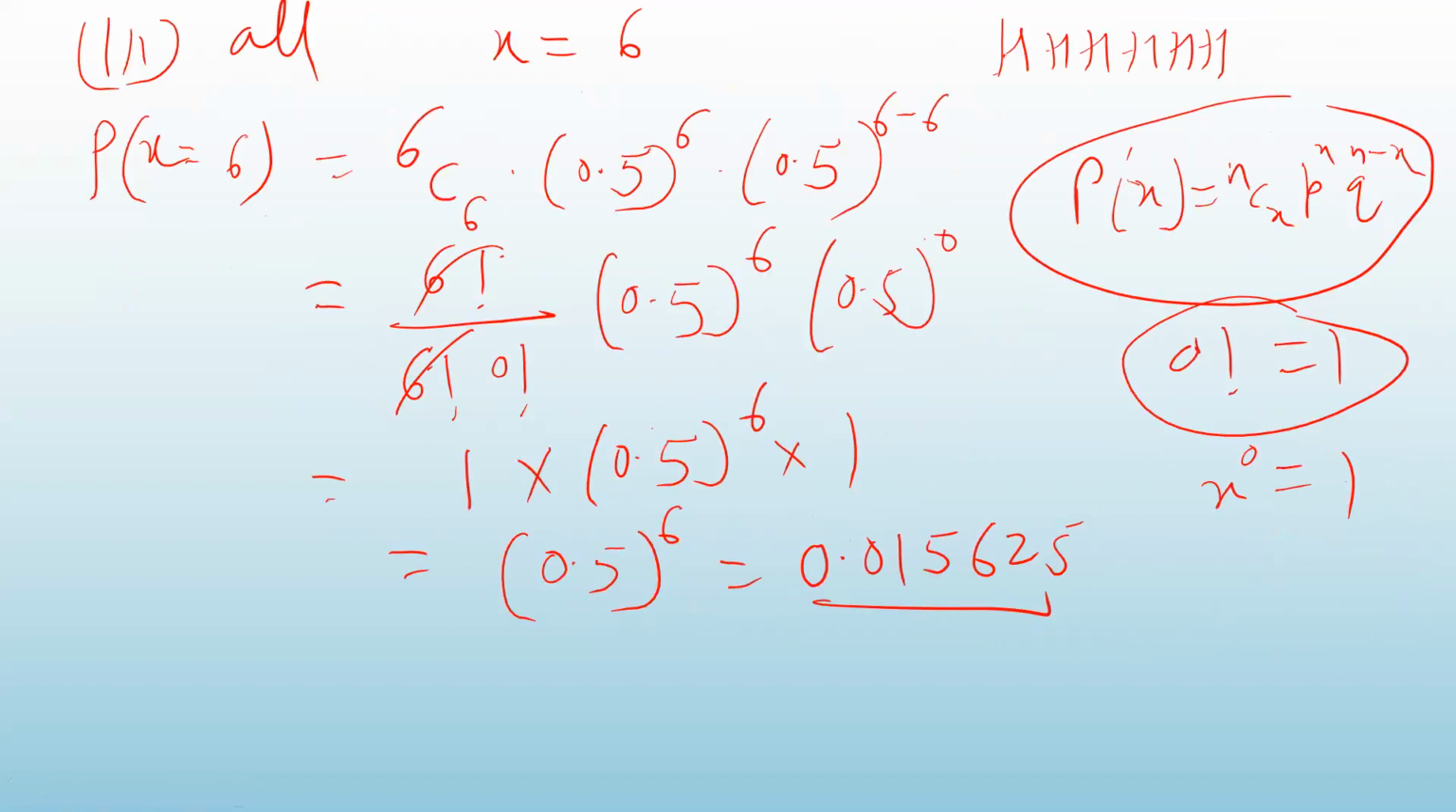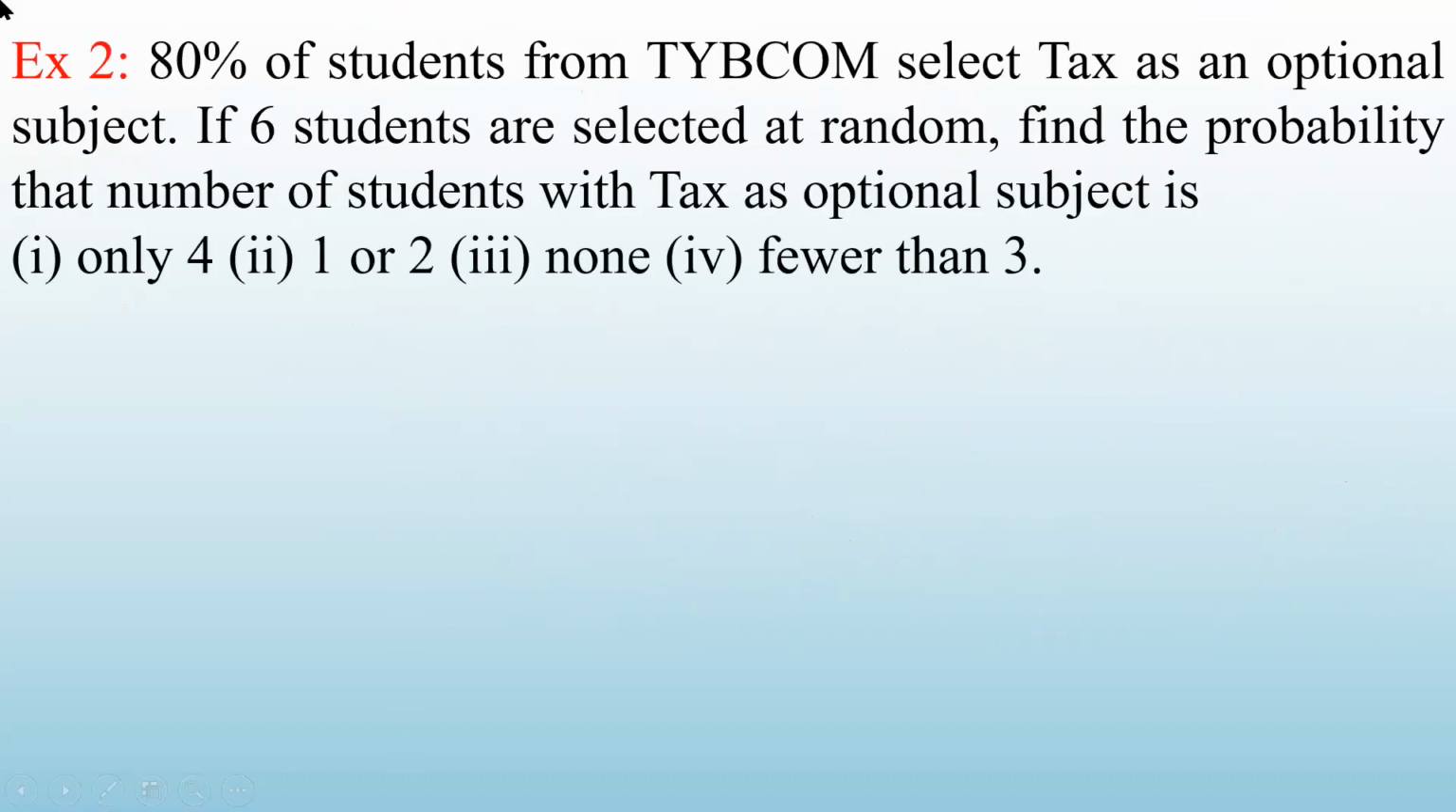Look at the second example. 80% of students from FY BCom select text as an optional subject. If 6 students are selected at random, find the probability that the number of students with text as an optional subject is only 4, 1 or 2, none, or fewer than 3. Fewer than 3 means less than 3. Now, in this problem, what is the probability of success?